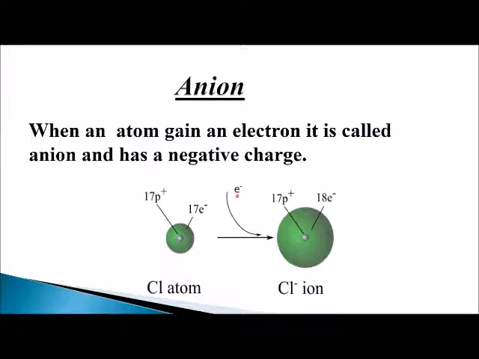As you can see in this diagram below, on the left hand side there is a chlorine atom that is electrically neutral. It has an equal number of electrons and protons. If this chlorine atom gets one more electron, then it will have 18 electrons and 17 protons, and it has now become a negative ion or an anion.